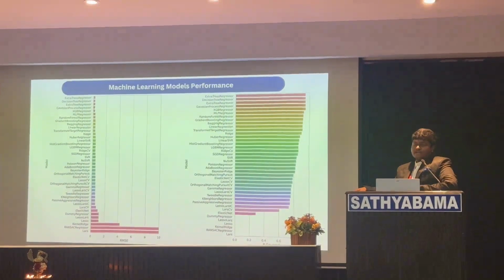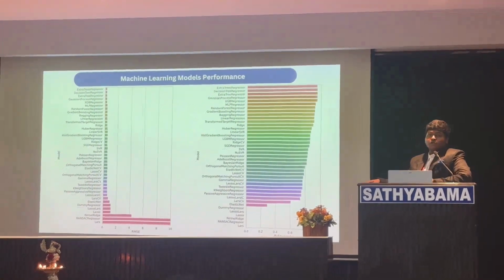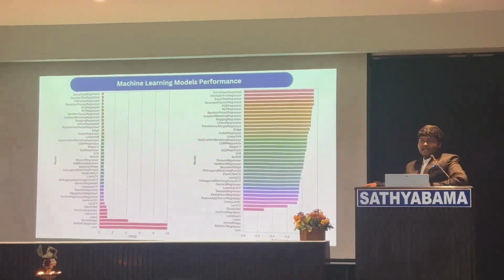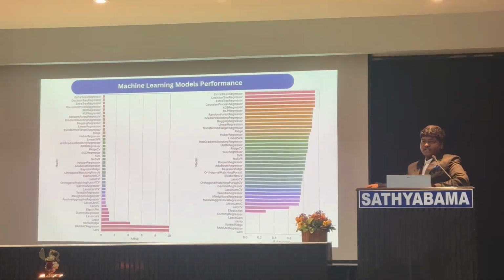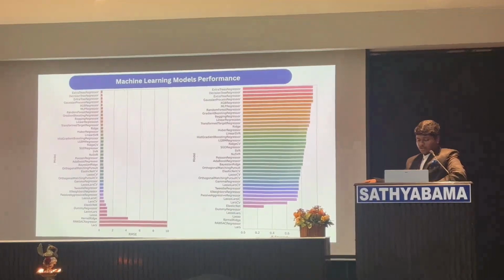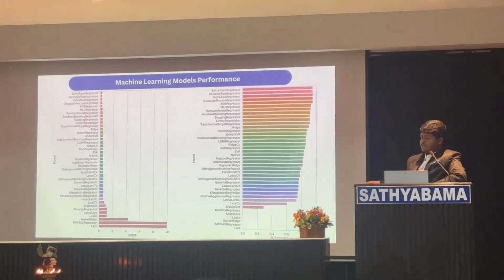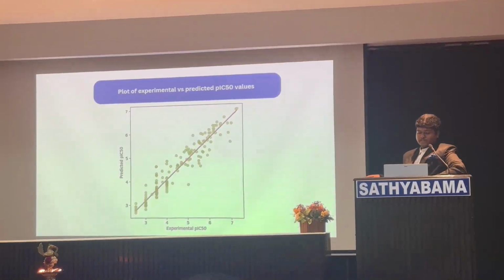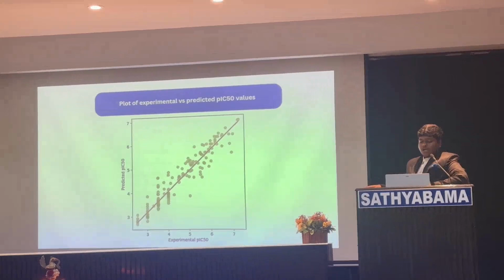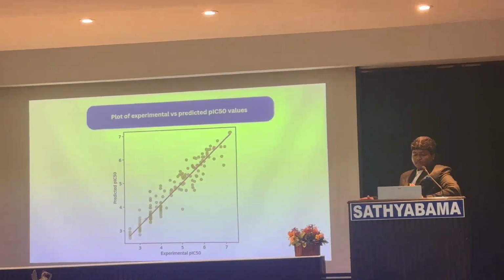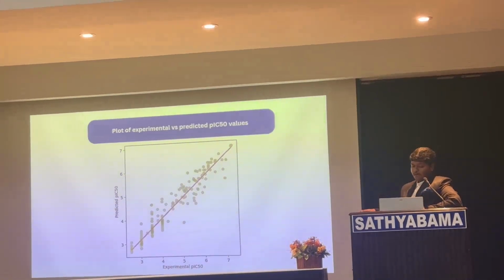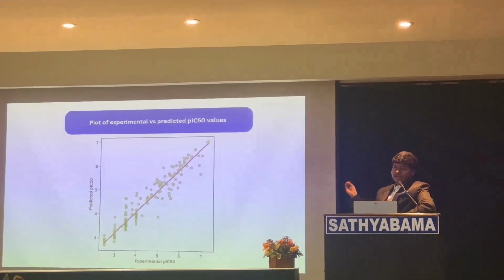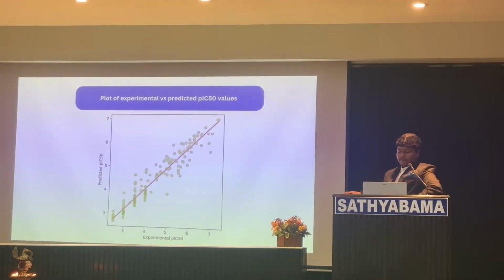When we compared several machine learning models all at one go using a module called LazyPredict in Python, we saw that a lower RMSE, a high R squared and less computational time indicate the best model. When we consider all that, we found that the random forest regressor performed really well with an accuracy rate of 97.2%. Now we have done a scatter plot. Here you can see the experimental and the predicted values by our random forest model. As you can see, there are several molecules along the diagonal, and there are some outliers here and there, as is common in any machine learning model.